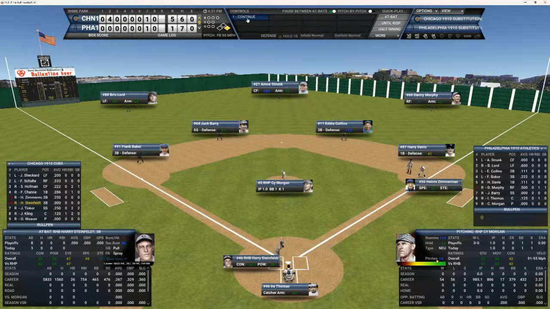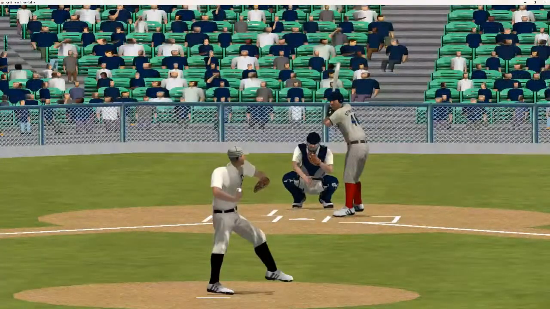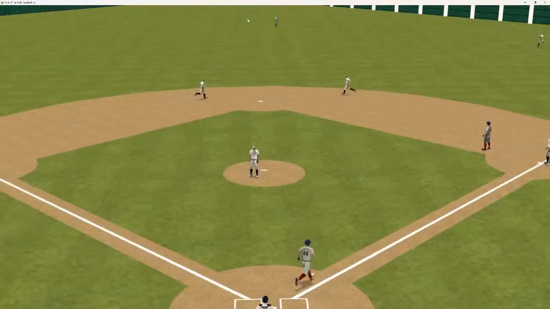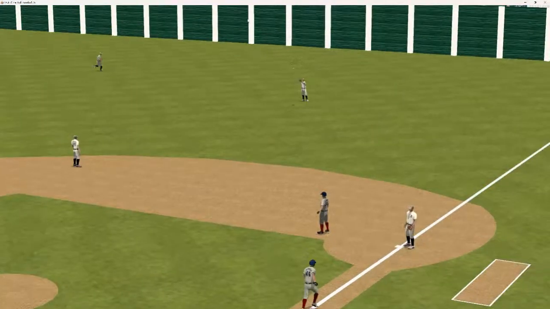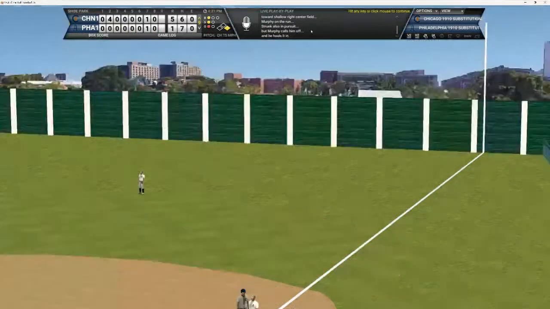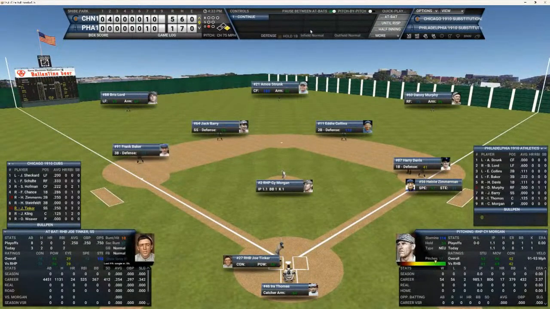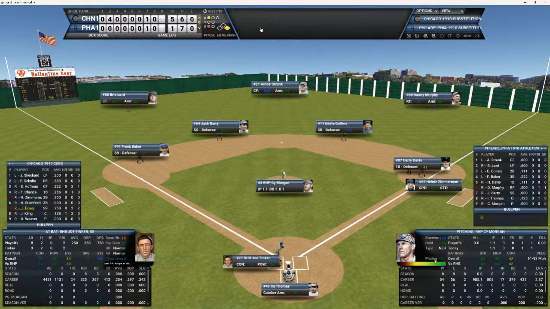Steinfeld's up, 0 for 3 and 0 for 8 in the series. Here's the 1-1 pitch to Steinfeld. That ball is hit in the right field. That should be out number 1. 1 up, 1 down. Murphy makes the catch. Here's Joe Tinker having a great game. He's 2 for 3 with a 2 RBI triple.